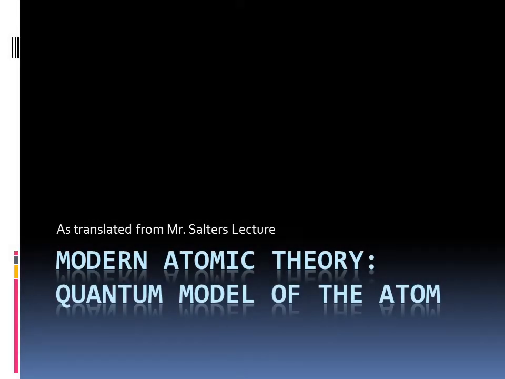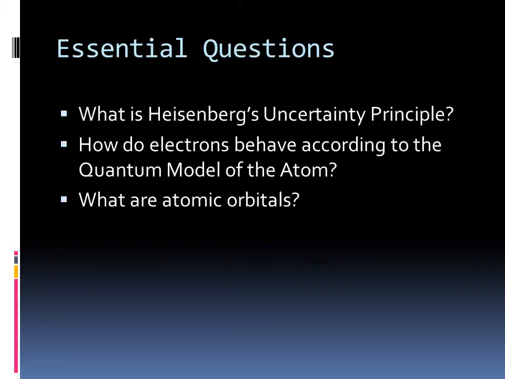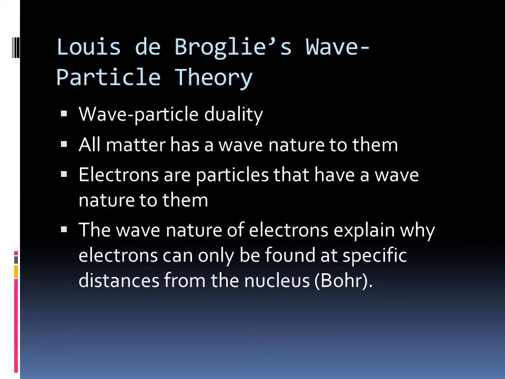Modern Atomic Theory, Quantum Model of the Atom, as translated from Mr. Salter's lecture. Essential questions. What is Heisenberg's uncertainty principle? How do electrons behave according to the quantum model of the atom? What are atomic orbitals? Be sure to copy down everything written on this slide.